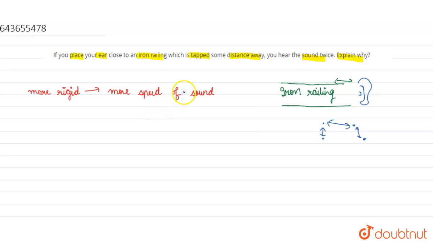In this case, the iron railing is a solid body. So firstly we will hear the sound through it, and then through the gaseous medium, the air. Since solids are good conductors of sound and very rigid, the sound which we hear first is transmitted by the iron.